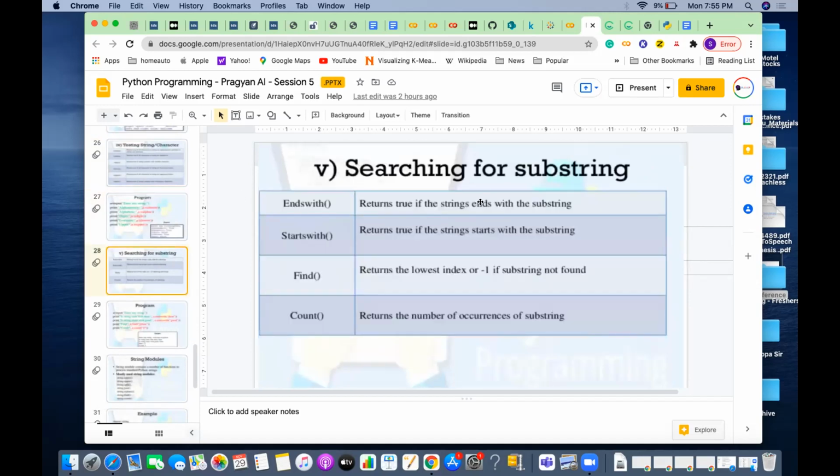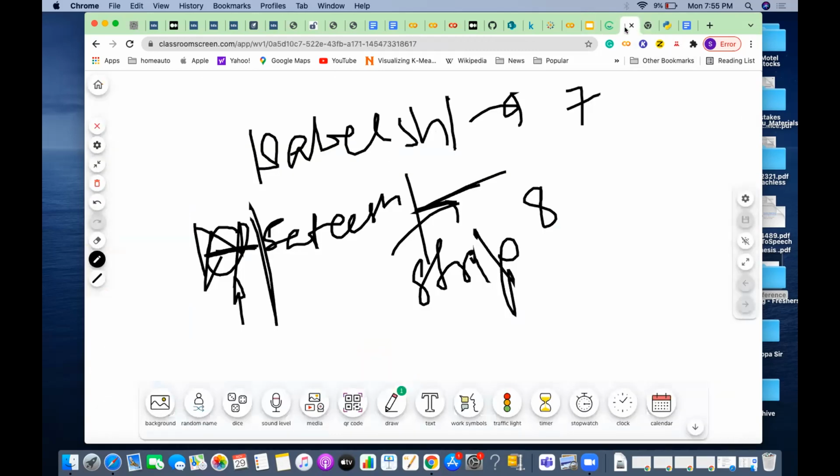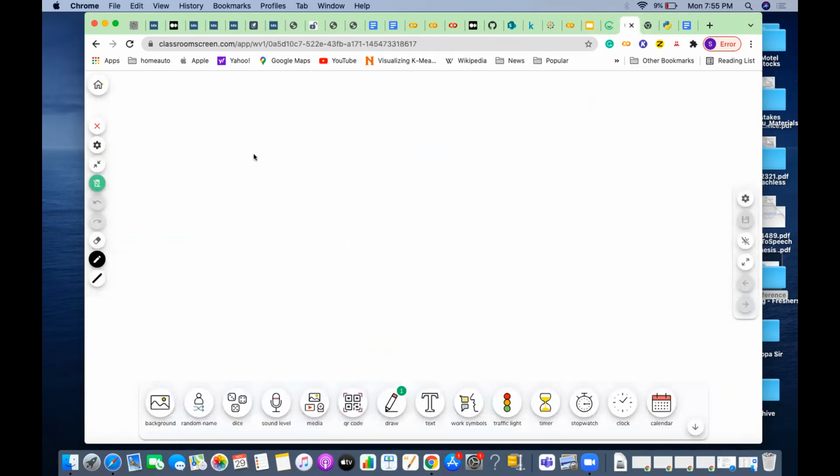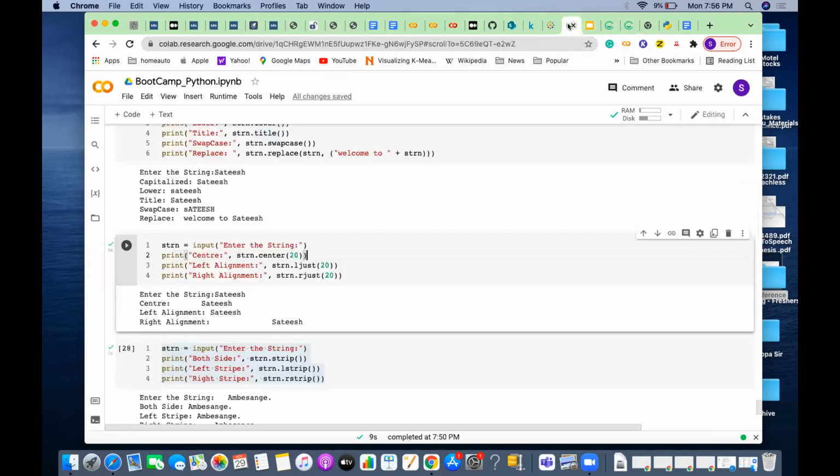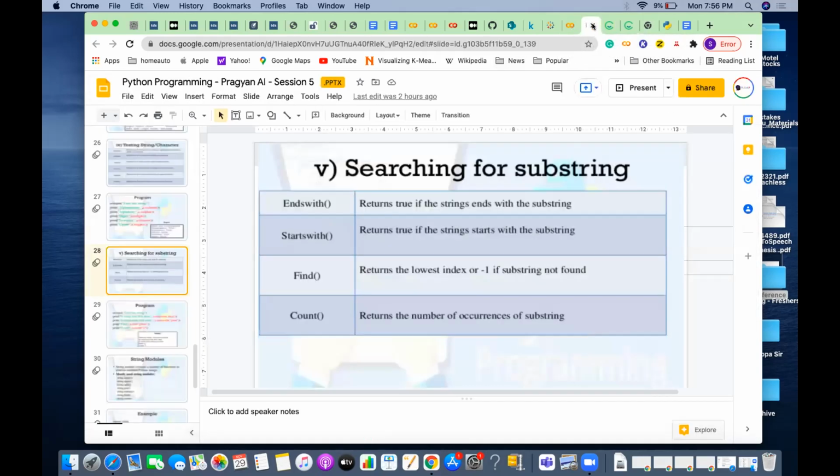Then another kind of functions is string search. There are pre-built functions. Startswith means whatever string you are providing, whether it is starting with something. You will look for startswith and endswith. These are the already pre-built functions. It checks whether the string started with some character you are looking for, or ended with some character, or whether a substring is there or not. So looking for a substring in that string, find is a function, and you provide which string you want to find. And count is how many times that letter is there.